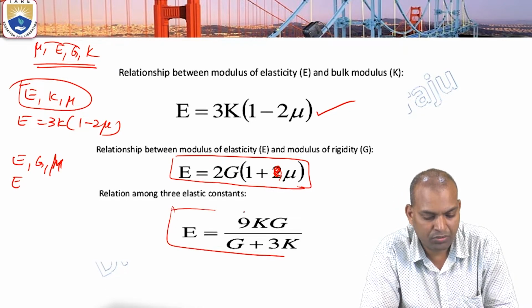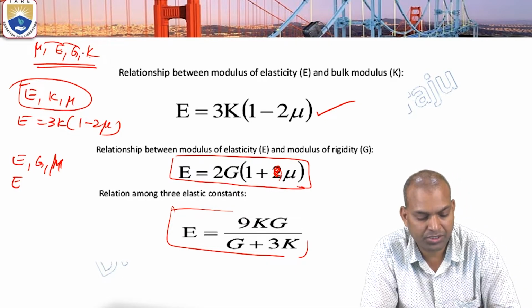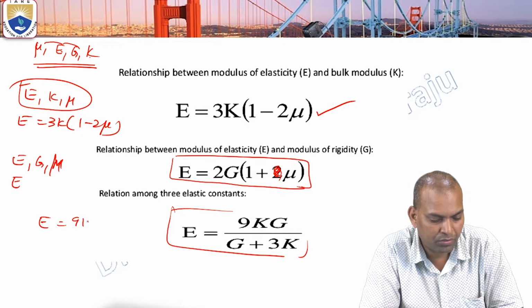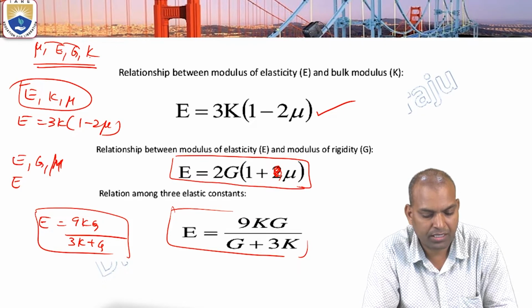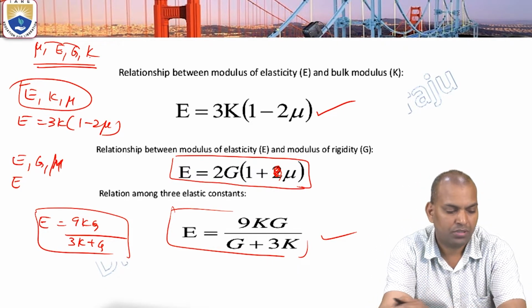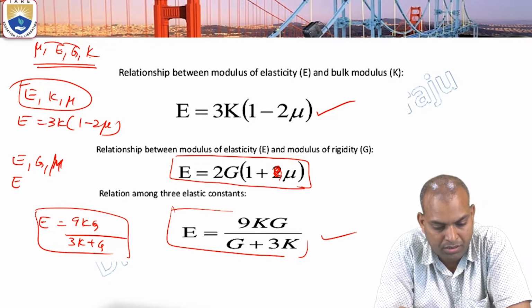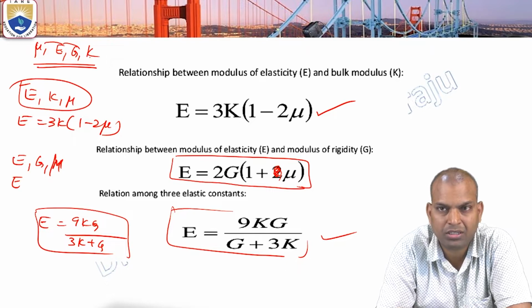And another relation, E, G, K: E equal to 9KG by (3K plus G), or (G plus 3K). So these are the various relationships among the various elastic constants.